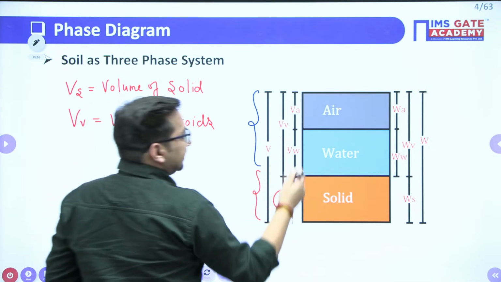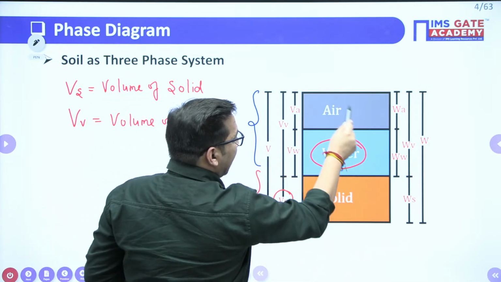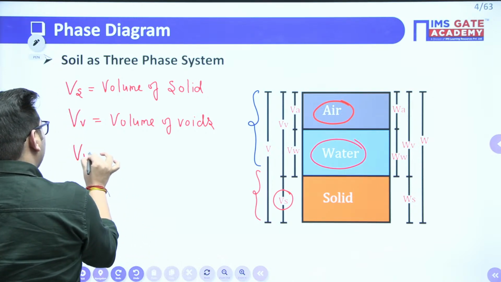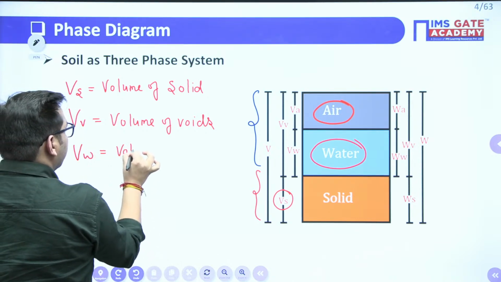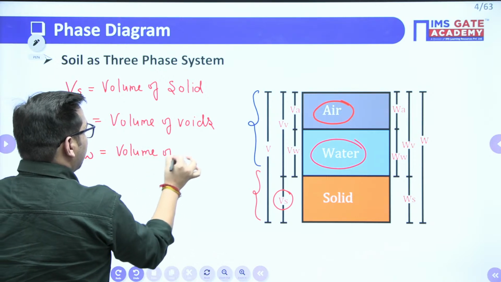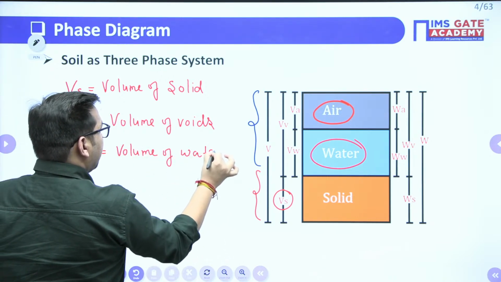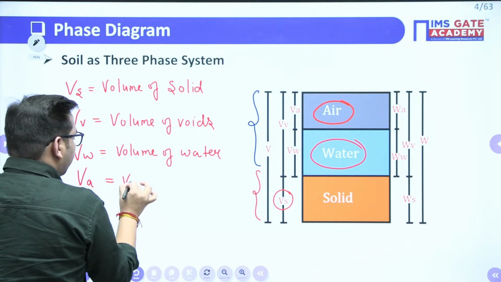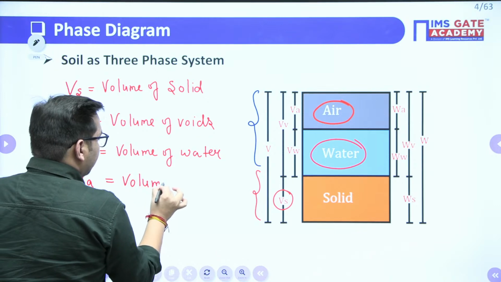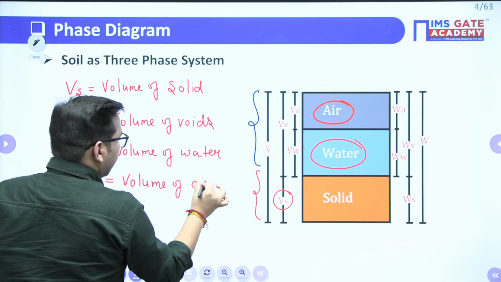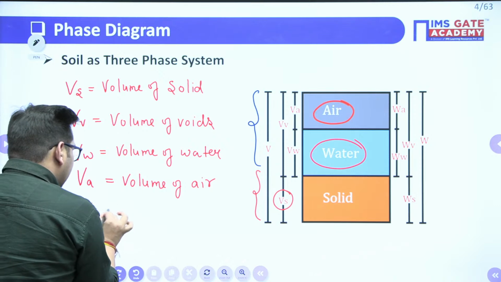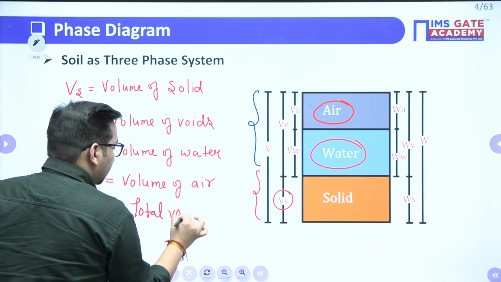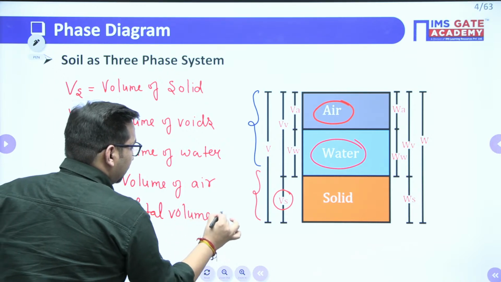Now these voids get filled with water or air or both, right? VW I am going to use for the volume of water, and VA for the volume of air. Capital V will be our total volume of soil.